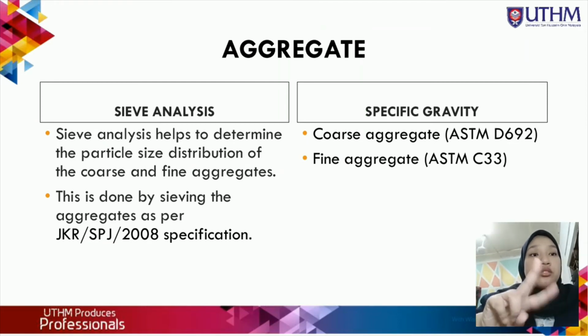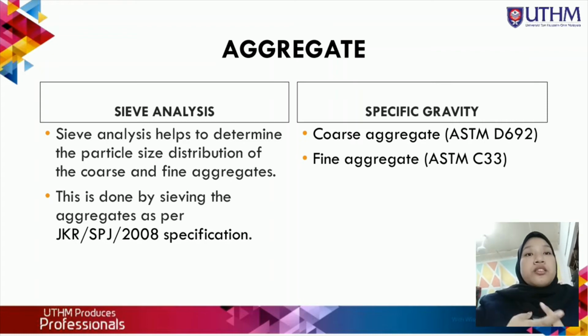For aggregate, we have two types of tests. Firstly is sieve analysis, and second is specific gravity. Sieve analysis helps to determine the particle size distribution of the coarse and fine aggregate. This is done by sieving the aggregate as per JKR/SPJ/2008 specification. And for the specific gravity, we are using the requirements of ASTM D692 for coarse aggregate and ASTM C33 for fine aggregate.